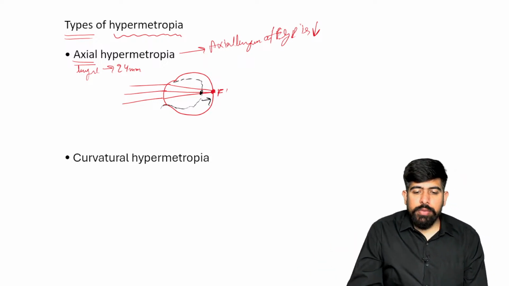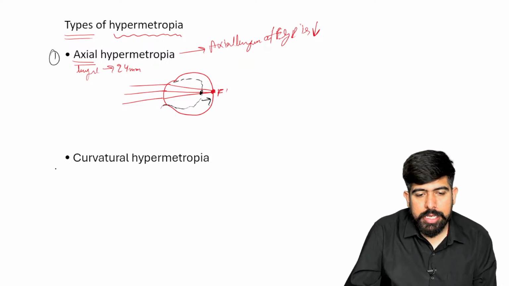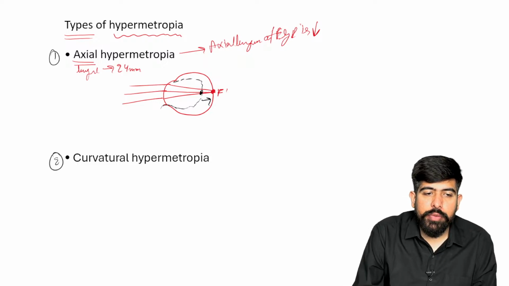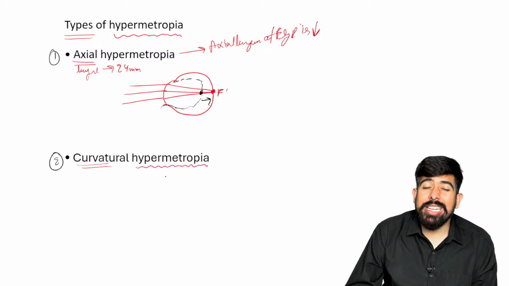The first one is axial. The second one is curvatural. The next is curvatural hypermetropia. In curvatural hypermetropia, what do we have? The curvature.